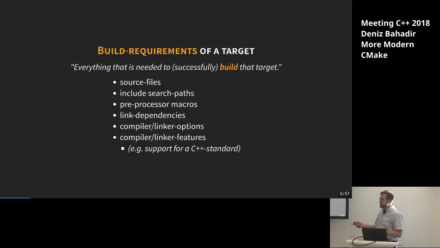Of course, your dependencies you have to link to later, some compiler and linker options, as well as features, for example, that your compiler needs to support C++11 or something like that. So these all are build requirements to successfully build a target so that your program also becomes what you want to have, which is a running program on the machine.